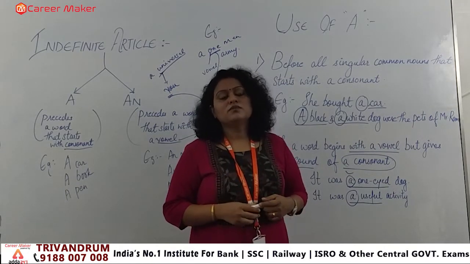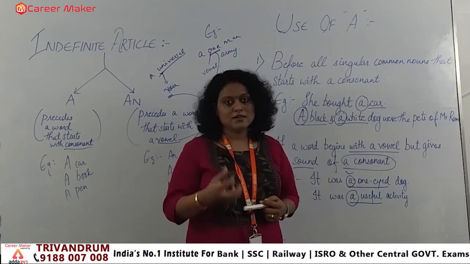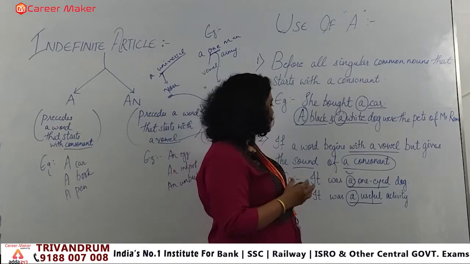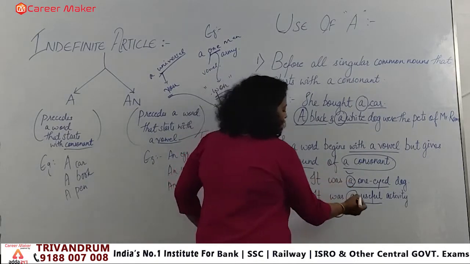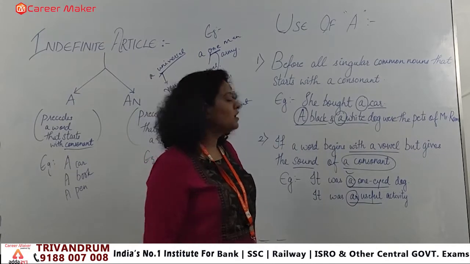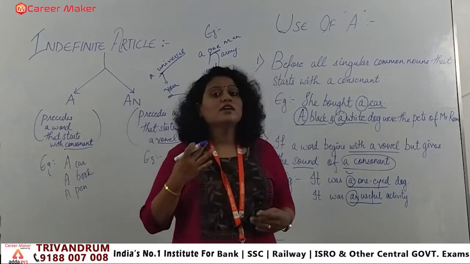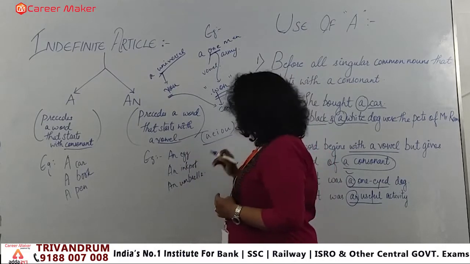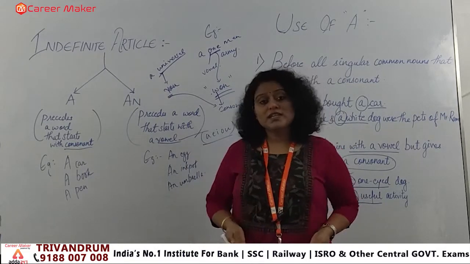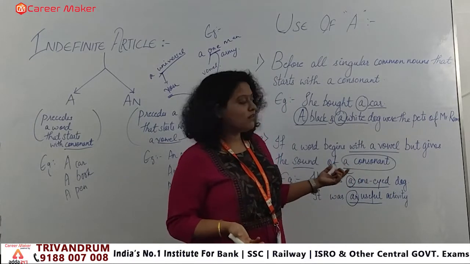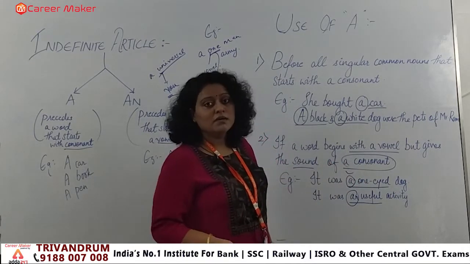Accordingly, we can make the changes in the statements over there. If we get a question of, say, an error part, we can easily handle it, because in the exam you may get something like "it was an useful activity." When we see U is there, we have a misconception that if it is a vowel only, we have to apply "an." It's not like that. We have to see in which manner the sound is coming, and then accordingly make the changes.